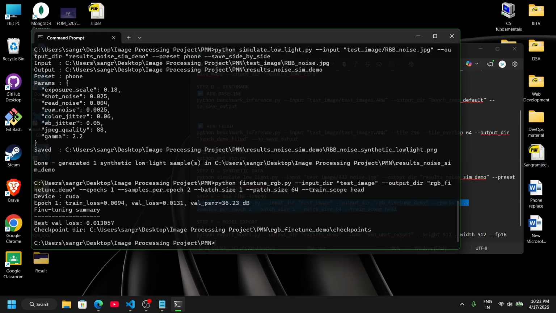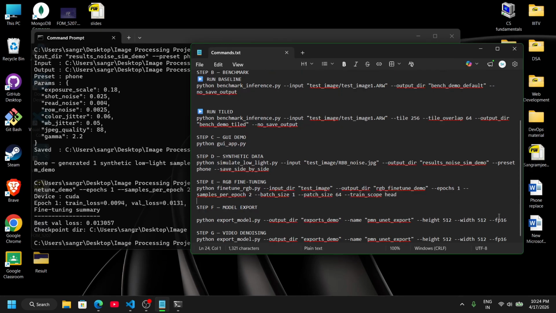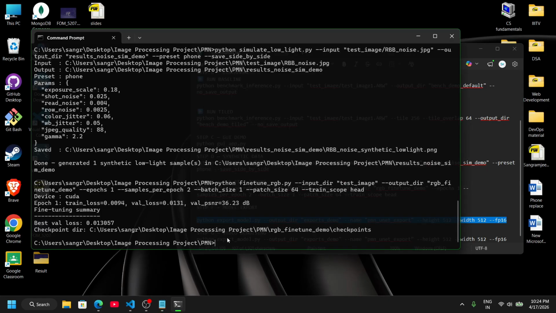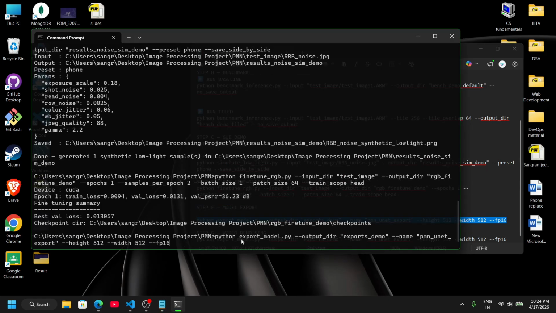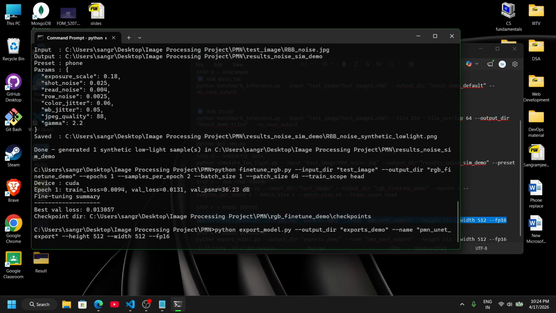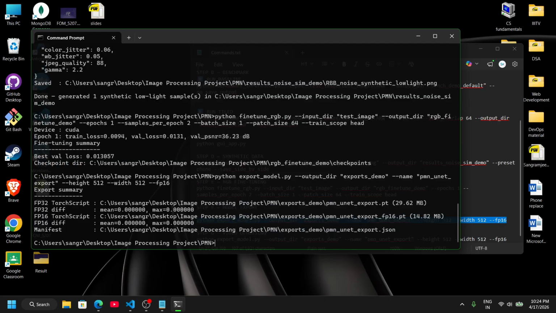And finally, we provided the option of deployment or model export. This converts the trained model into TorchScript format. The FP16 format reduces model size, making it suitable for deployment.